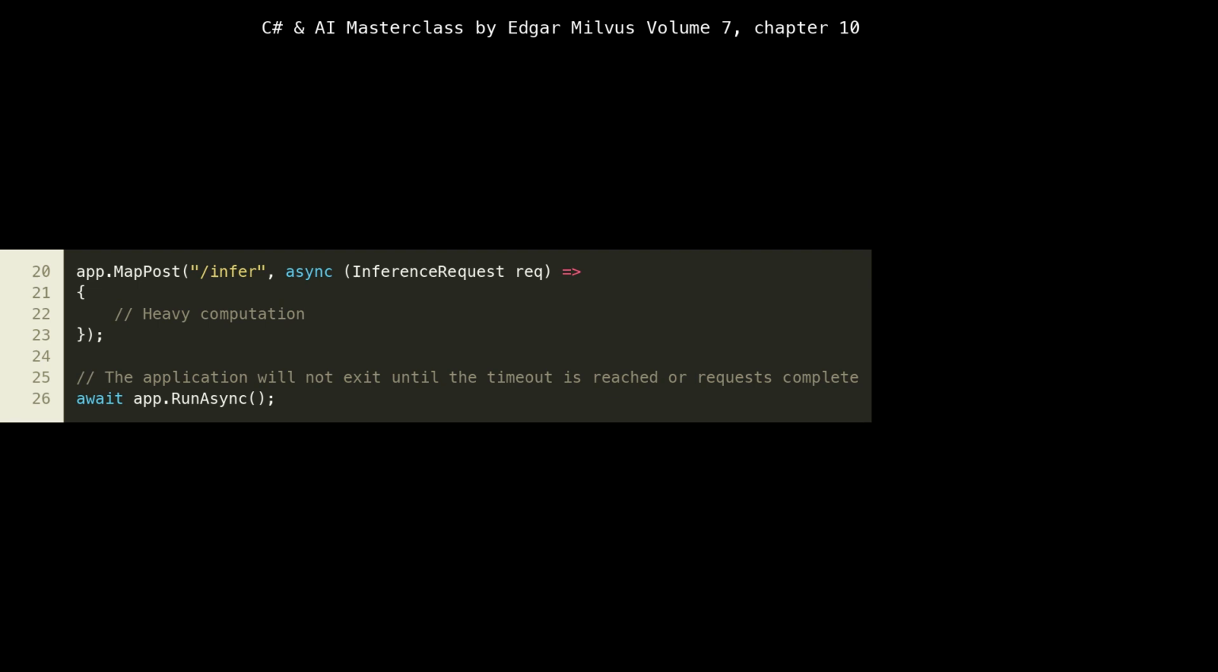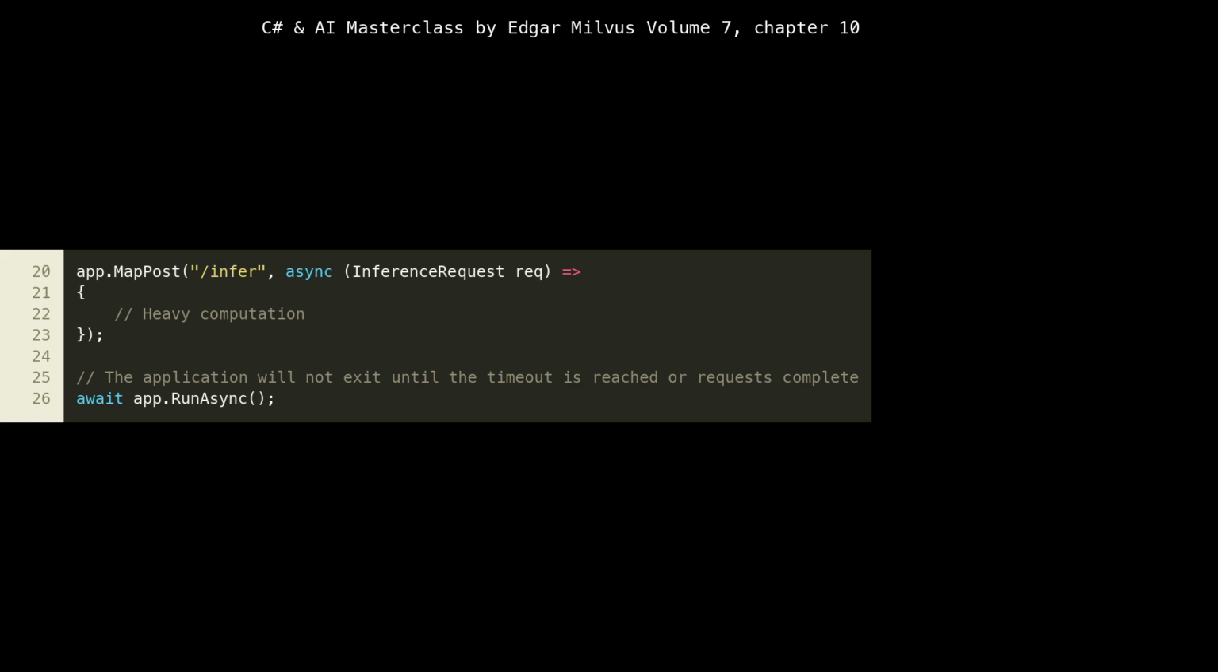Look at line 20, app.MapPost("/infer", async (InferenceRequest req) =>. This defines an HTTP POST endpoint for /infer. This is where our AI agent will receive inference requests. The async keyword indicates that this operation will likely involve I/O-bound or CPU-bound tasks that can be asynchronous, preventing thread blocking. Inside the lambda, the comment // heavy computation at line 22 signifies that this is where the actual AI model inference would occur. This is typically a CPU-intensive operation, potentially taking significant time.